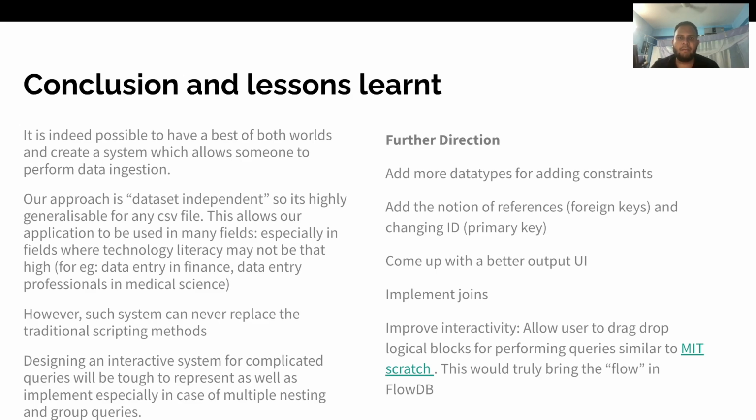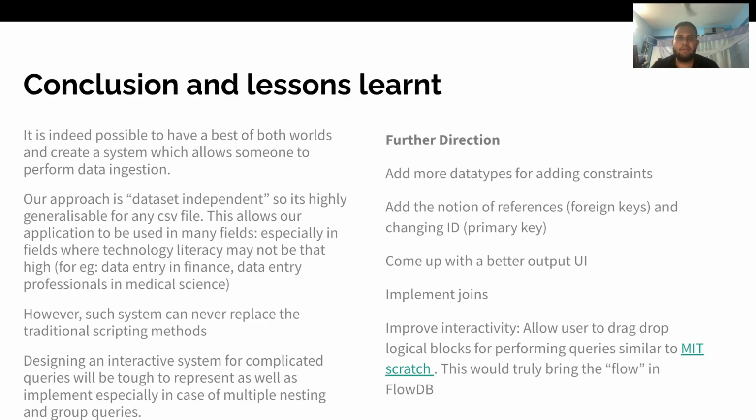So we have only included some minor data types, which are pretty common. So we can add more constrained data types. We are also thinking about adding the notion of references, so basically foreign keys in what we define in SQL, and also changing the ID. So for now, Mongo is giving its own ID. So there has to be some way where we can declare another key as the primary key or something. Also, we can create a better output UI. For now, we're just taking in whatever MongoDB returns as the document output, and we're not doing anything more. So we can create a tabular kind of output, which MySQL returns.